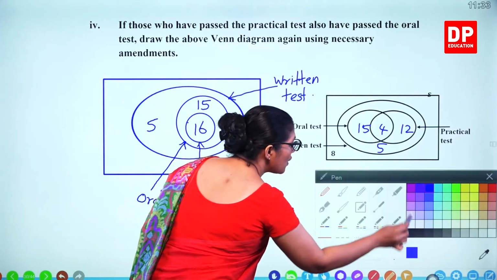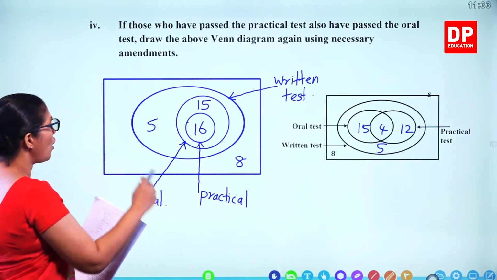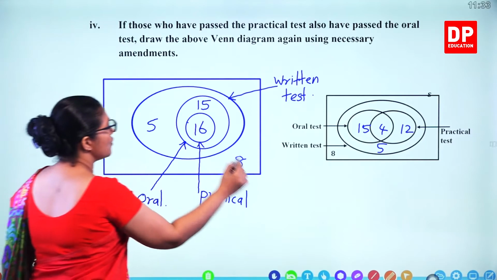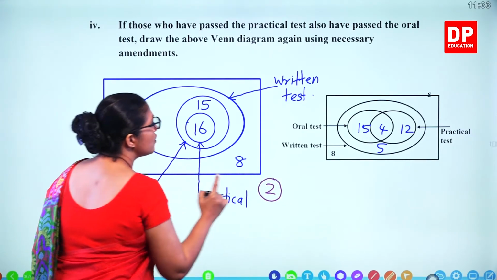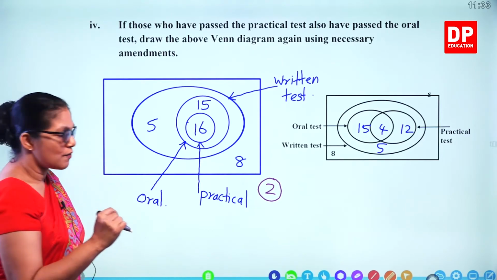So how many marks for this one? You are getting 2 marks for showing all these values. So 2 marks for that. So we gave 8 marks before, and with this 2, you get 10 marks for the whole question.